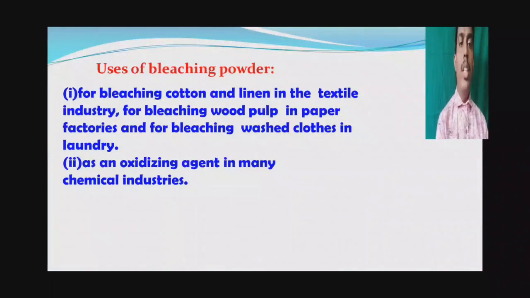As an oxidizing agent in many chemical industries. Bleaching powder is also used as an oxidizing agent because it has one oxygen. So it can give oxygen, that's why it acts as an oxidizing agent.